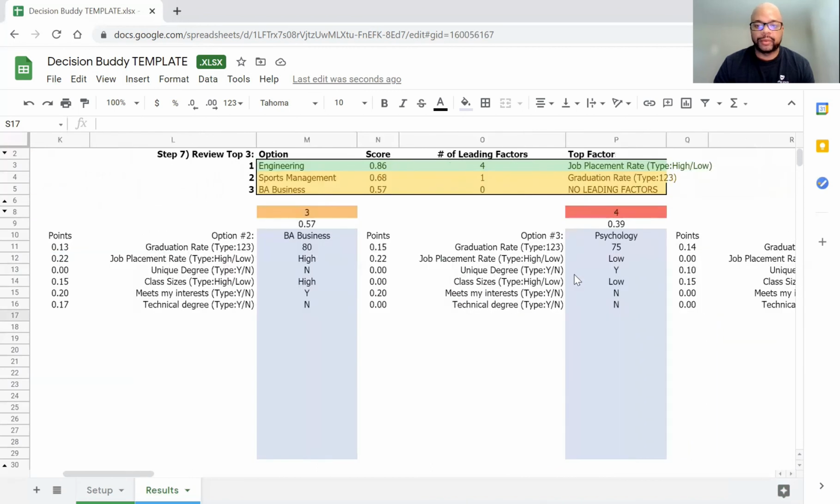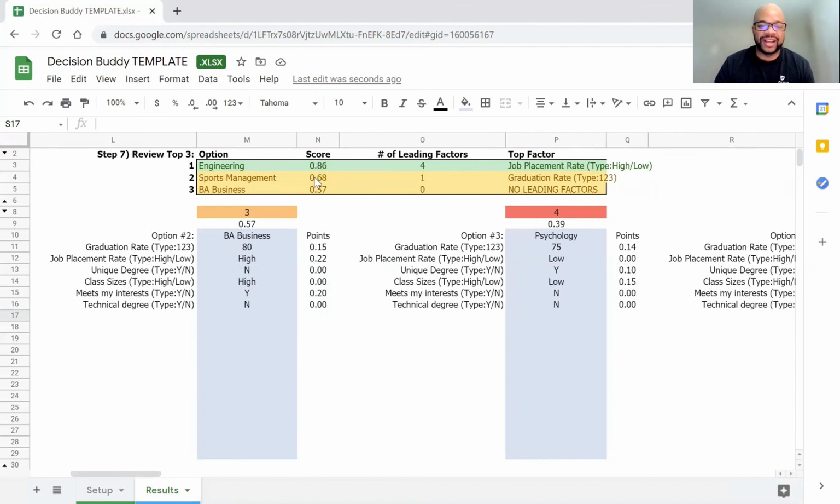When you look at it, I did not do this on purpose, but you can see the number 1 answer, actually by quite a bit, is engineering. You've got 4 leading factors. The top one is job placement rate. Sports management is my number 2 option, then followed by a BA in business. So that's our answer, right? I mean, this kind of breaks it down for us. So you've got your top 3 answers, and you can see them move around as you change some of these results.